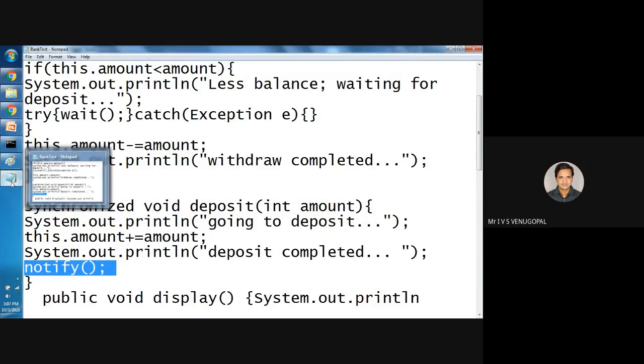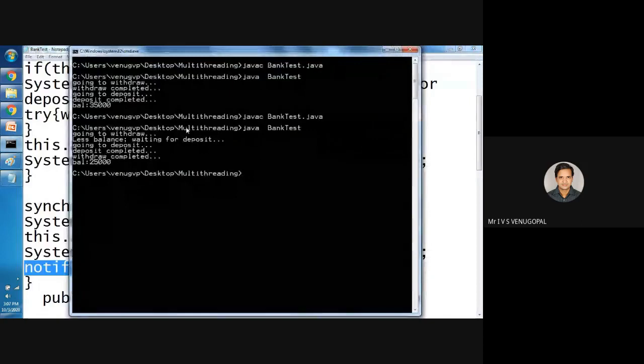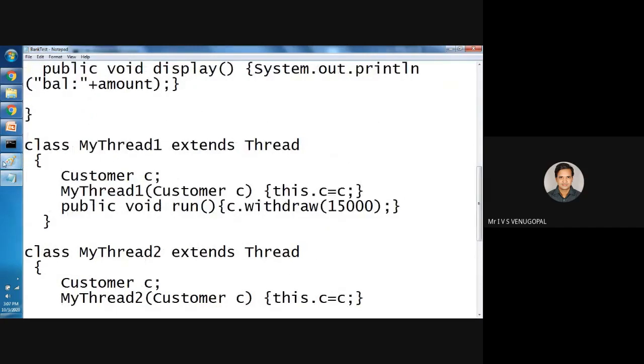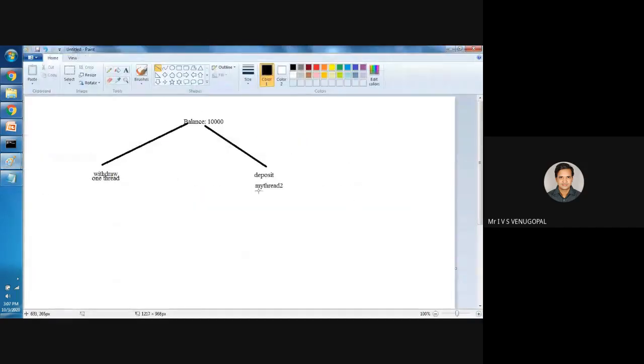So that is the main use of wait and notify. So finally, if the requested amount for withdrawal is less than the balance, it will proceed successfully. Otherwise, it will wait until the deposit is done by the customer. This is how the threads communicate with each other.